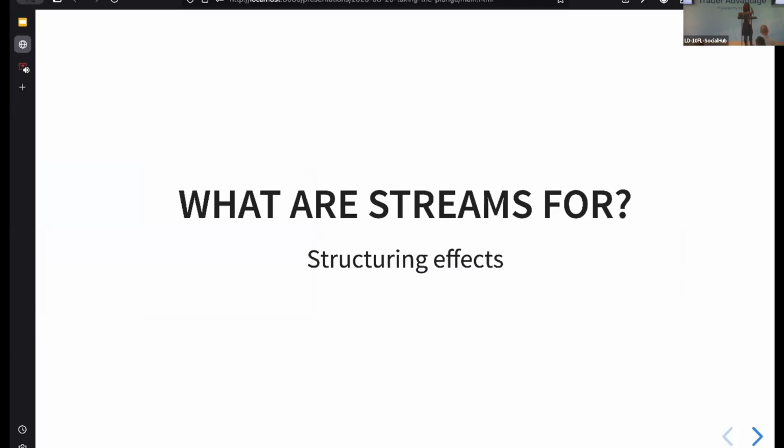So what are streams for in that case? Well, we use them to run our tests concurrently. And in running our tests concurrently, our tests were really just tasks, weren't they? They were tasks which were represented as effects. So what we were actually doing was structuring our effects in a certain way. And that really gets us down to the heart of what we can use streams for.